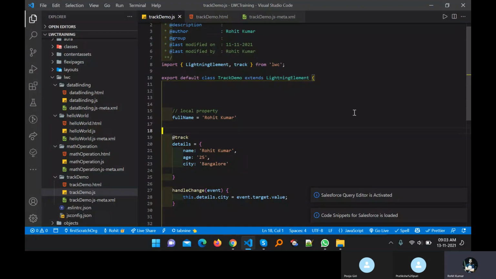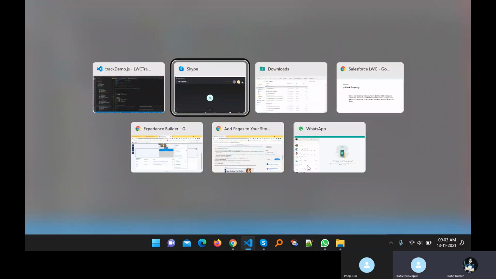Can you see my screen? Everyone, please confirm. Yes, yes. Okay, fine.